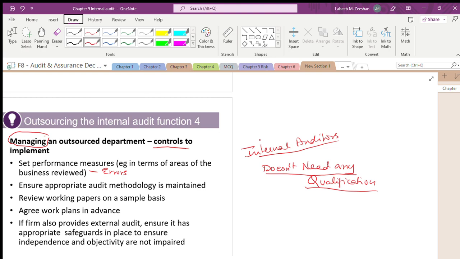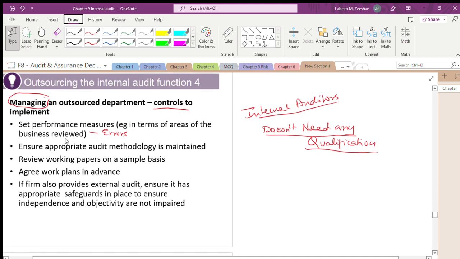As management, we have to set the standards for them. First, you have to ensure an appropriate audit methodology is maintained. They should be doing it as per the audit procedures. You should not say, I have outsourced it, I will close my eyes and focus on other things. No. The moment you outsource it, the responsibility of management will increase twice.